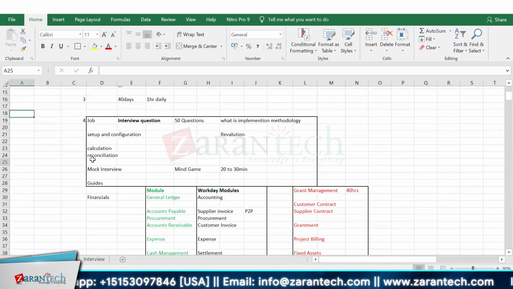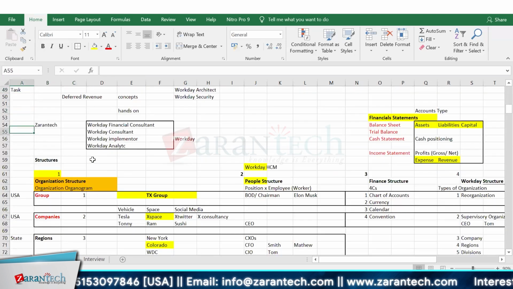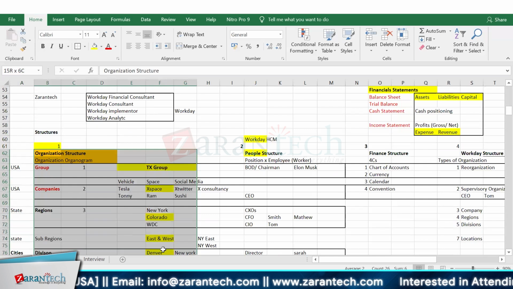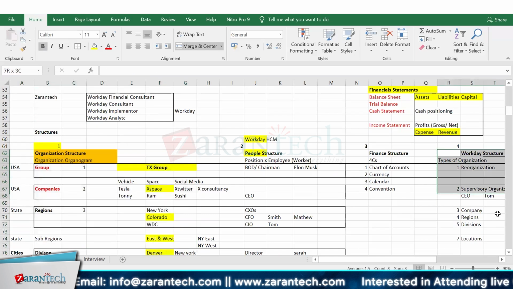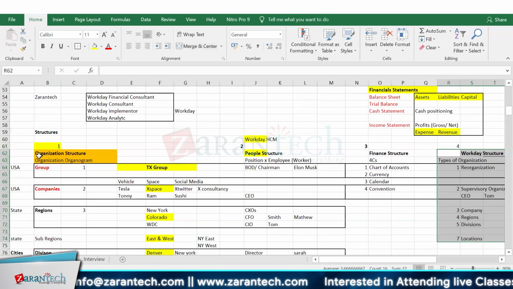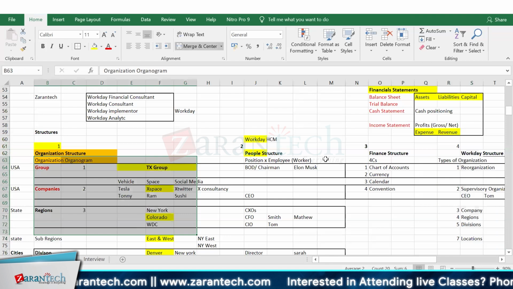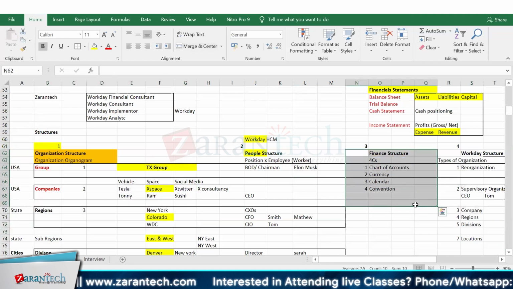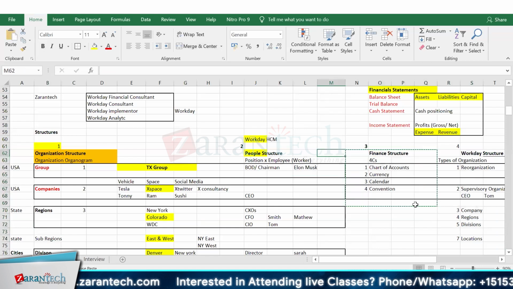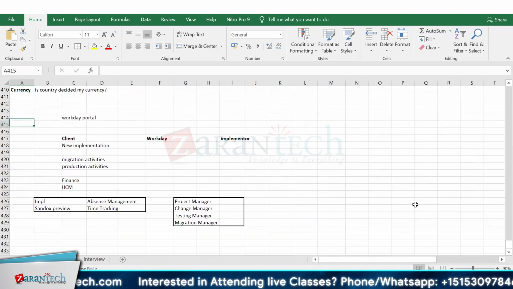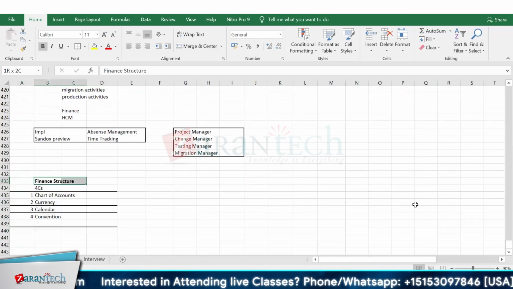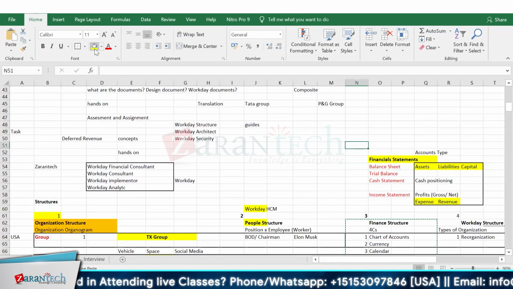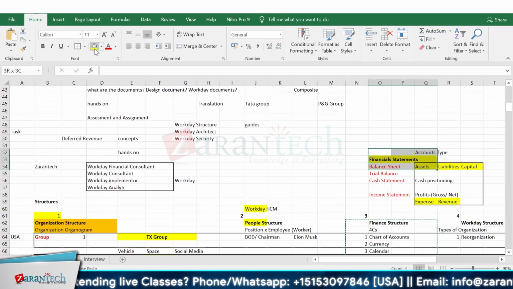If I go up top once again, where we started our journey, we discussed organization structure. We have defined the Workday structure, and these two structures have been mapped. Now this finance structure is our next activity. So I will copy this one. Now here, if I go down, let's discuss this finance structure. In our initial session, I needed all the information there.